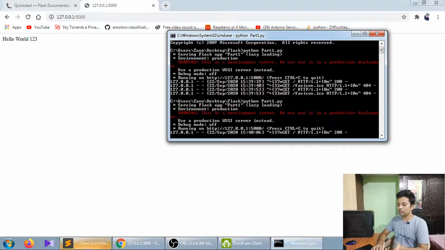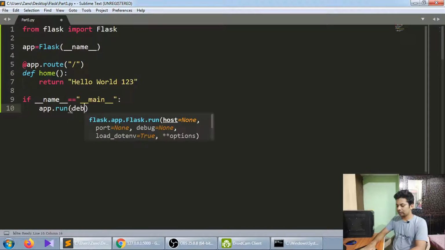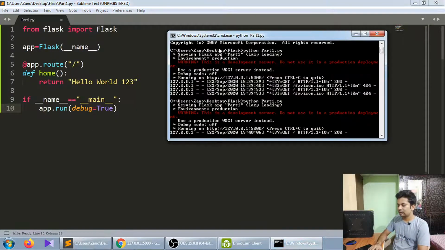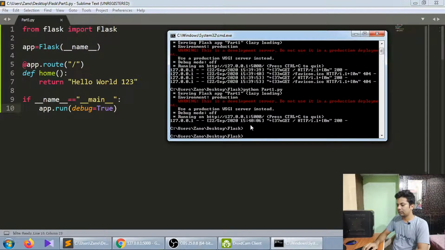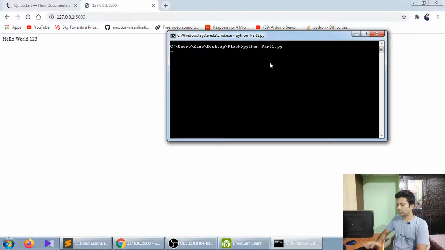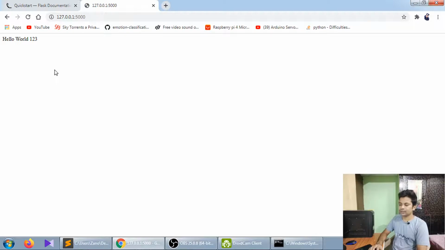But every time you make changes while making a website, how many times will you destroy the server and start running it? So what do we do? We make debug equal true. It means whenever someone changes this file, the server will reload automatically. So let me just clear the screen with CLS and run it again. See, it's written here: debug mode on. So that's the way.